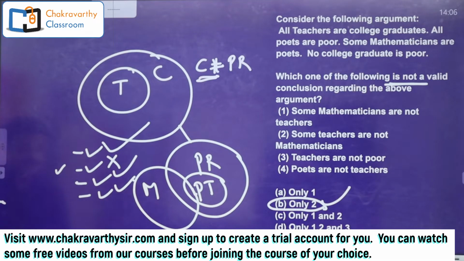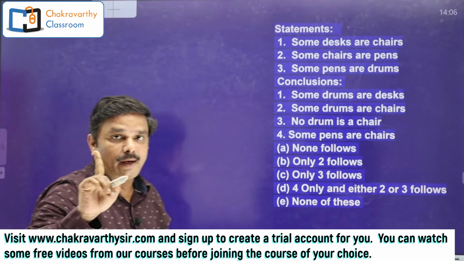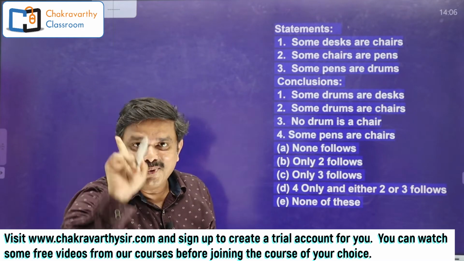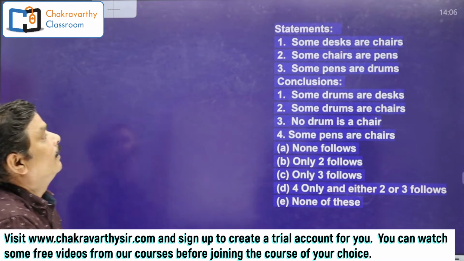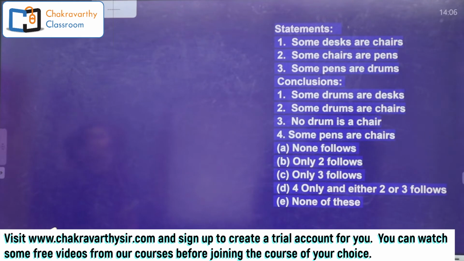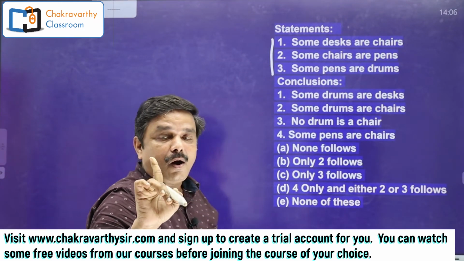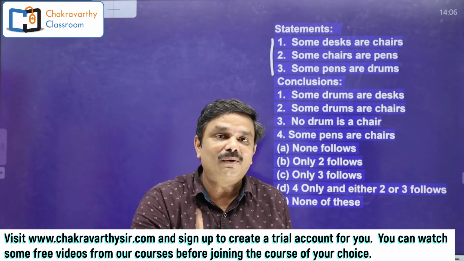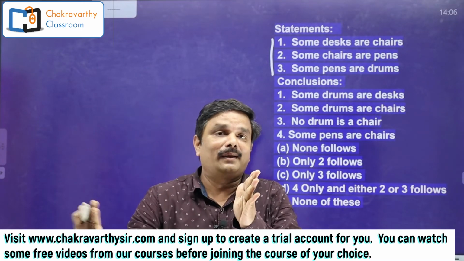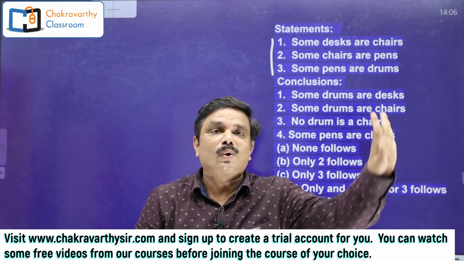Okay, now go for the next question, students. I hope you're getting this one right. You should get a valuable concept. Now go for the next one here. And this is a simple question. All the 3 statements are positive. I told you the technique. When all the 3 statements are positive, you need not go for the second diagram. In one diagram itself, you can close the question.